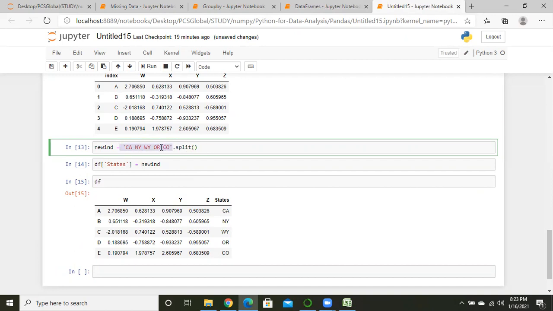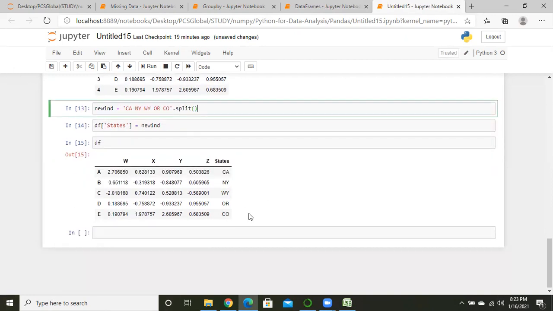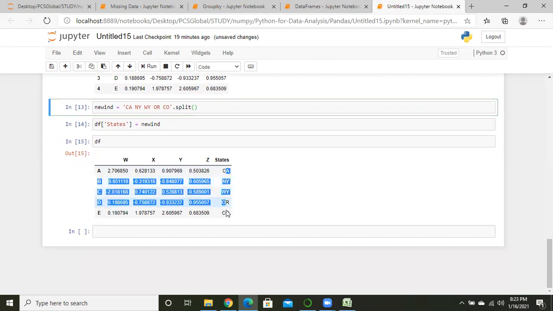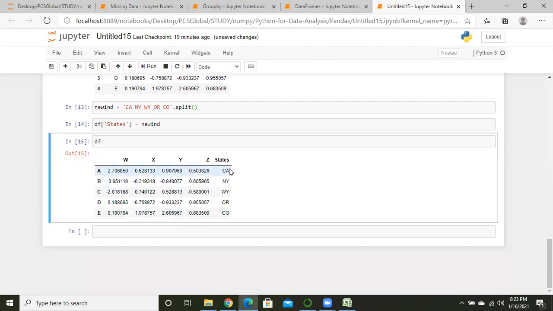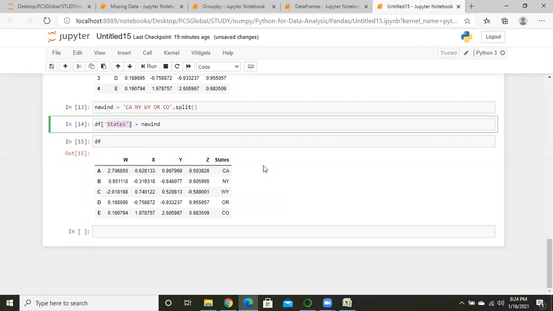Split splits that string value into different row values. And we have given that column name as states in new id.